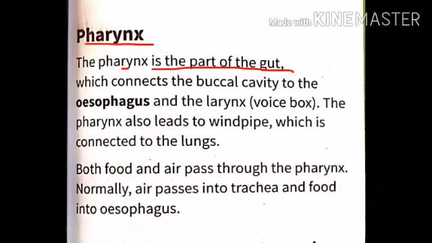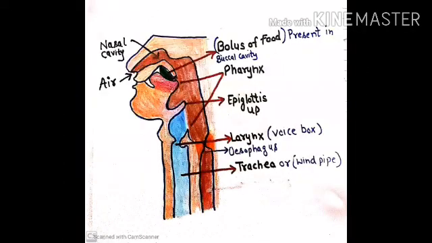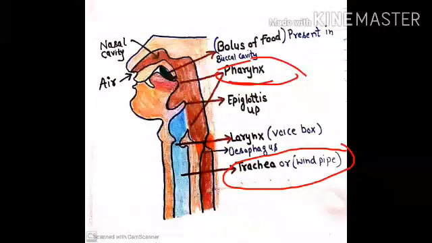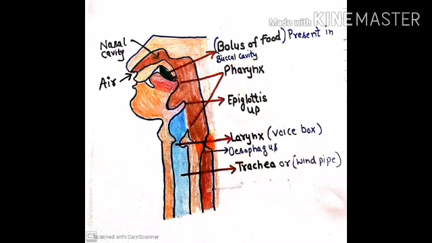So let's start our topic. Pharynx, commonly known as throat, is a part of the gut. Now look at this diagram. You can see the pharynx is present above the esophagus and larynx, and it connects the buccal cavity to the esophagus and the larynx. Larynx, also known as voice box, is the upper portion of the trachea. The pharynx also leads to the trachea, which is commonly known as windpipe. It is a tube that connects our larynx to our lungs.